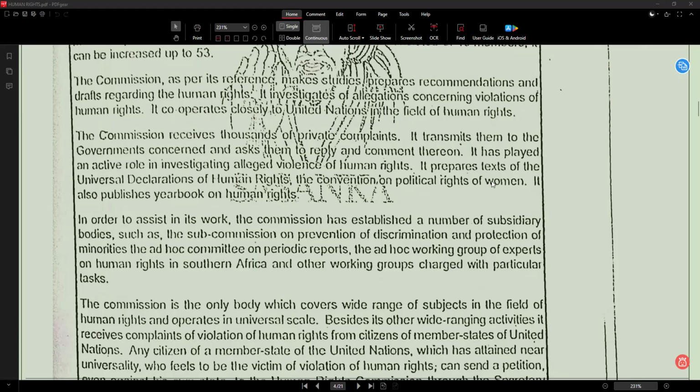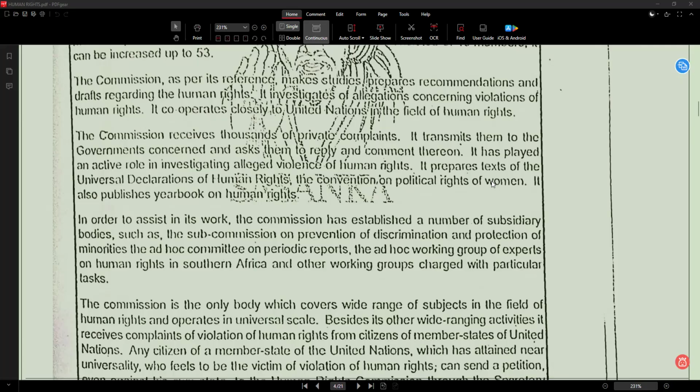Cooperates means works together. Cooperation means work together. Closely means very actively, not standing side by side. United Nations means international organization. It is also called the UN. Field means area. Human right means basic rights. So the commission works actively with the United Nations on human rights matters. So both work together to protect global rights overall.